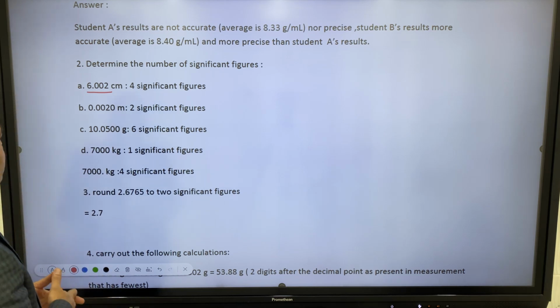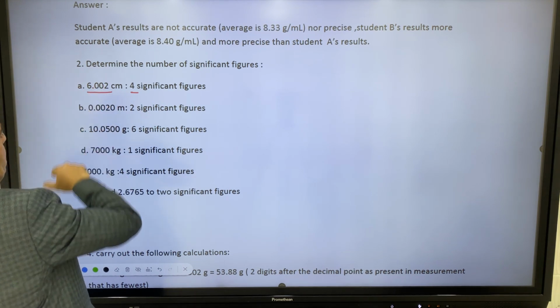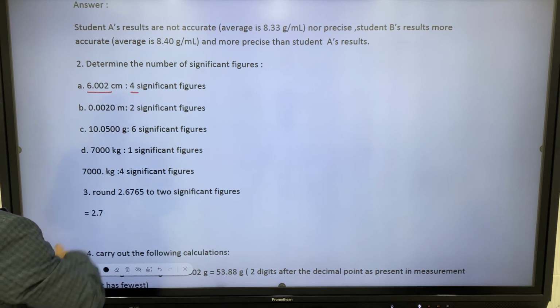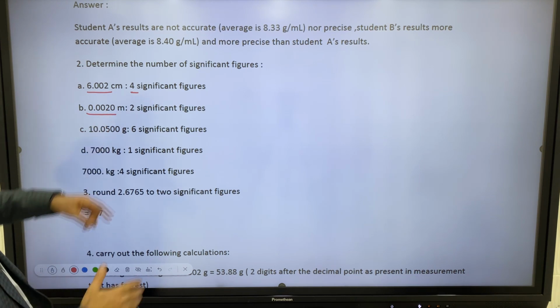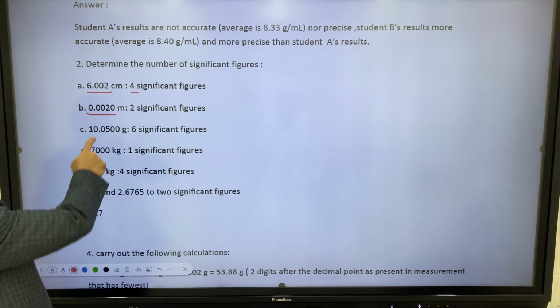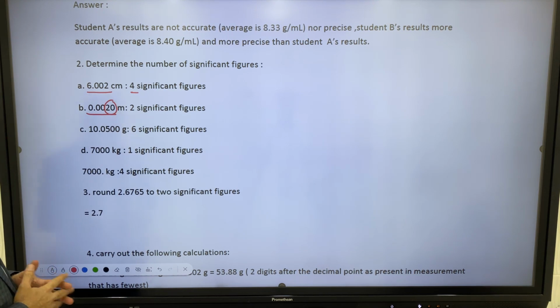So we have here how many? 4 significant figures, because all the zeros between the non-zeros are also significant. The second, we have 0.0020. The zero to the right is significant, but the zeros to the left are not. So only these two are significant, so we have two.